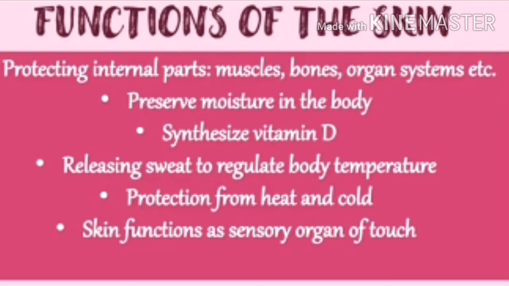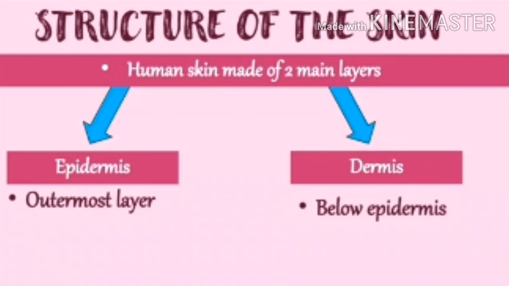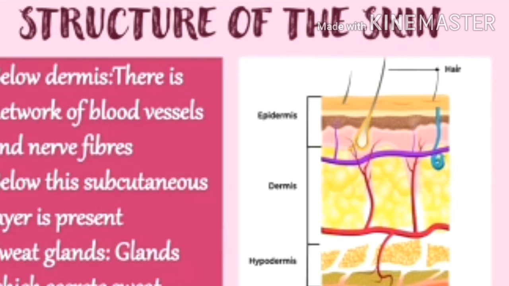Now let's see about the structure of the skin. Human skin is made up of two main layers. The outermost layer is called the epidermis, and the layer below it is called the dermis. Below the dermis there is a network of blood vessels and nerve fibers. The subcutaneous layer under this network maintains normal body temperature.